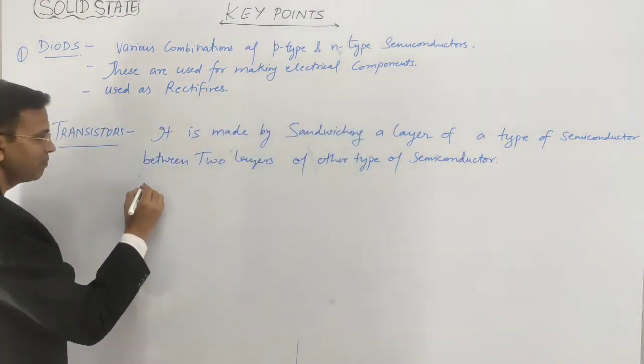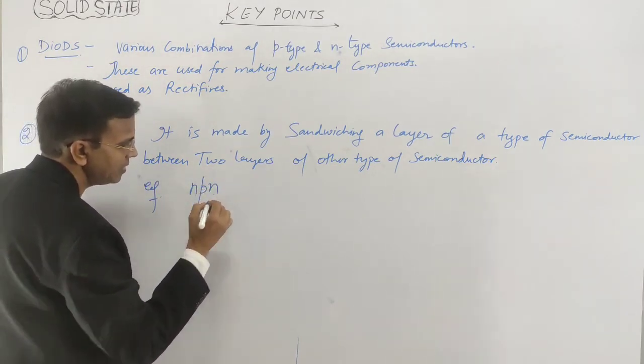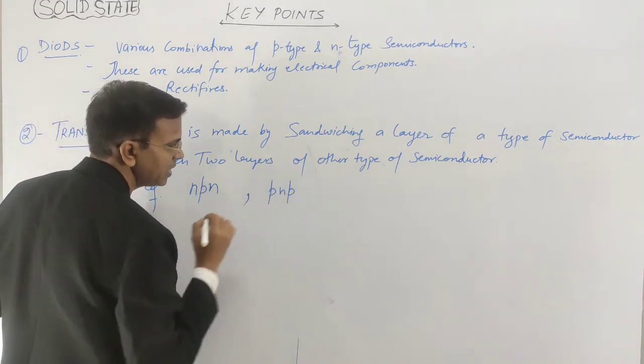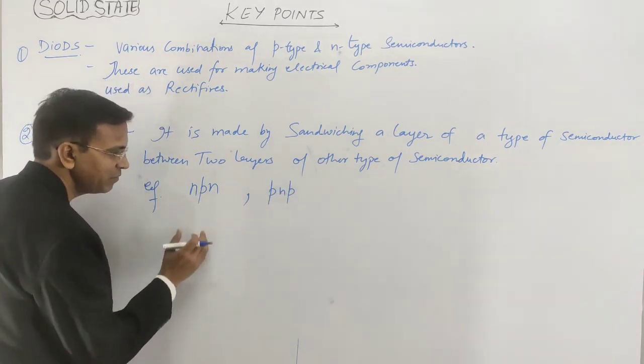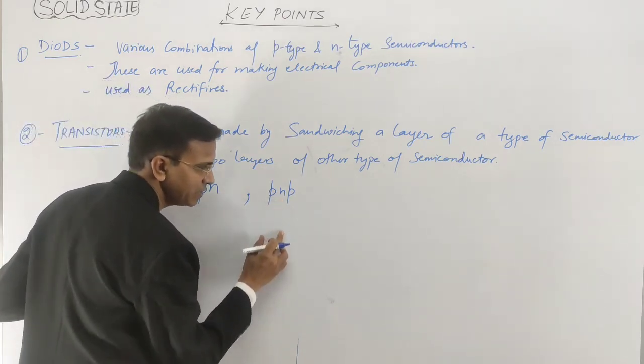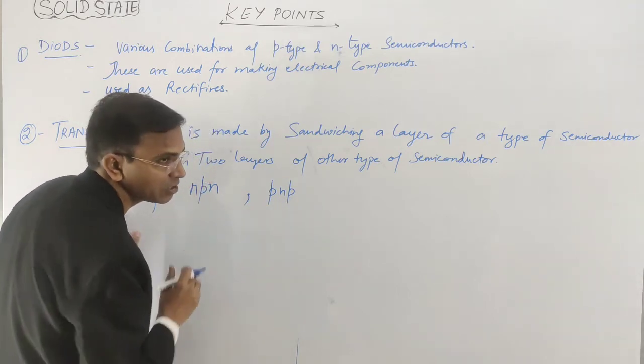Right? For example, NPN type semiconductor or PNP type semiconductor. One layer of P sandwiched between two layers of N type. One layer of N sandwiched between two layers of P type. So these are called the transistors, right?